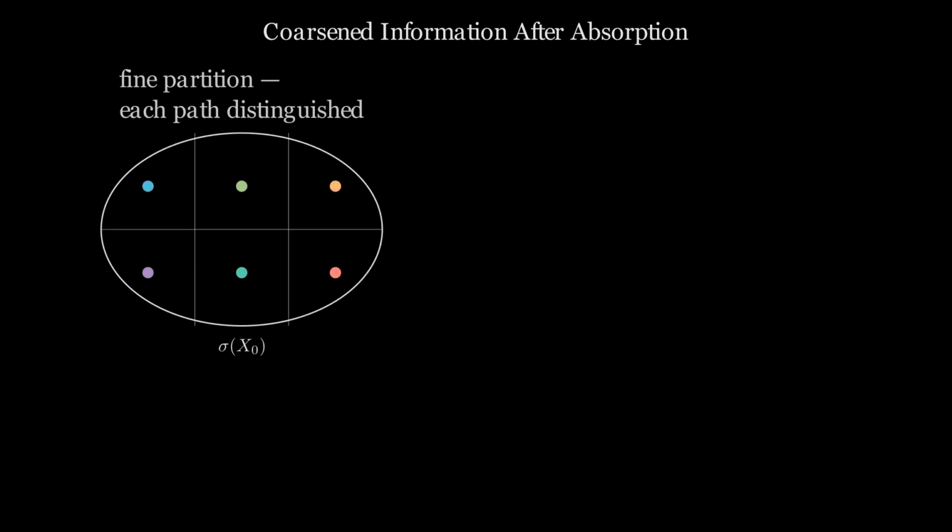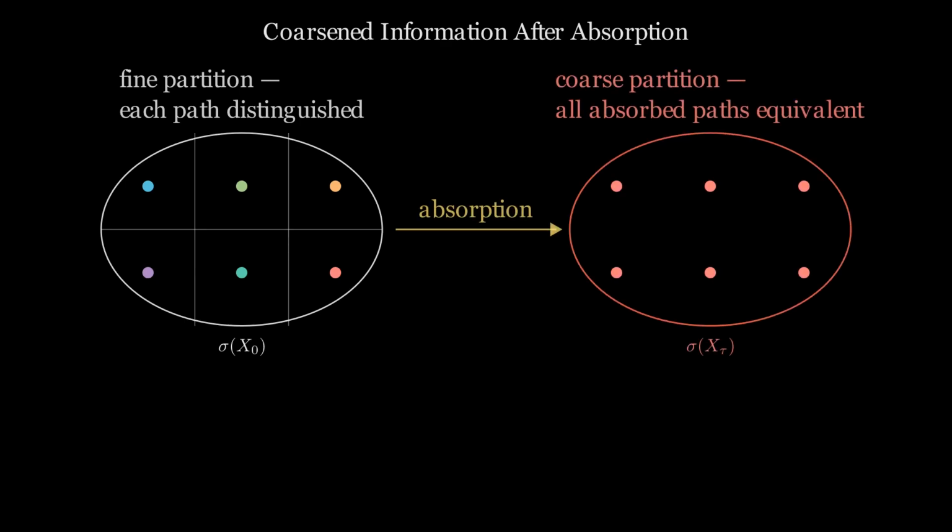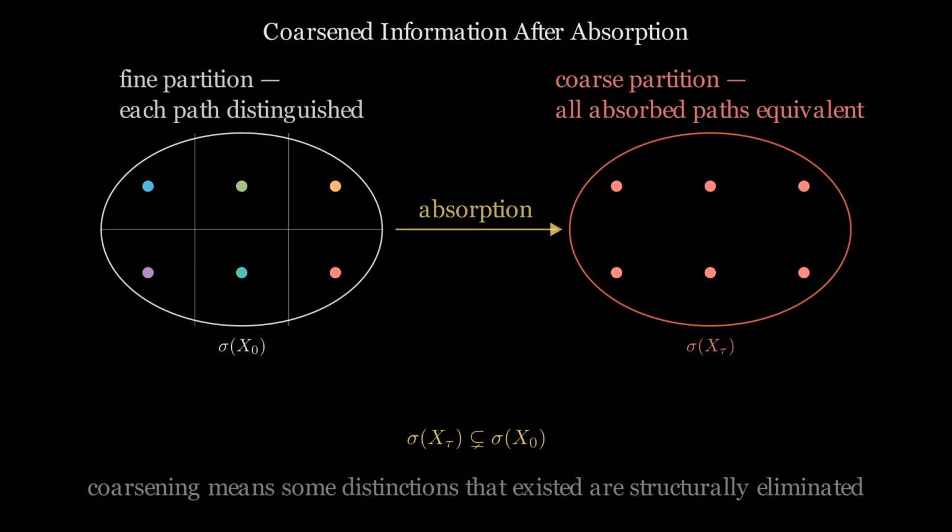Before absorption, the information structure distinguishes between many paths. Questions about the initial condition are answerable because different paths look different. After absorption, all paths in the absorbed subpopulation look identical. Distinctions that were visible before absorption are no longer visible after. Some questions that were answerable have become unanswerable. This coarsening of the information structure is a direct consequence of the transition architecture. It is not a measurement failure. It is a structural property of the absorbing state.